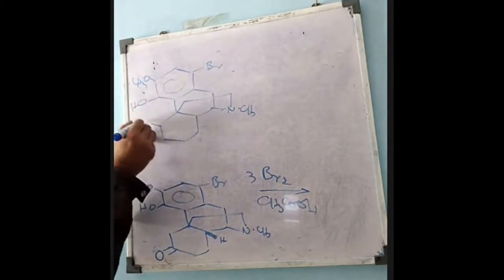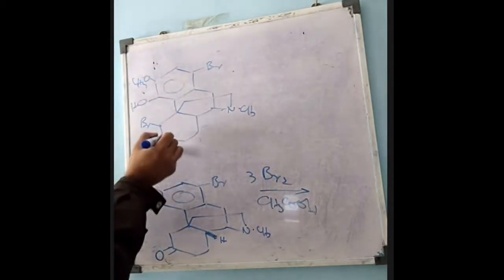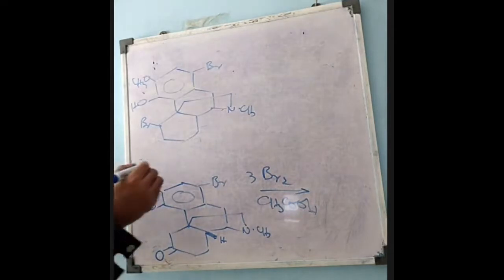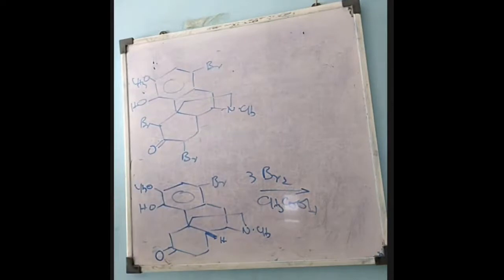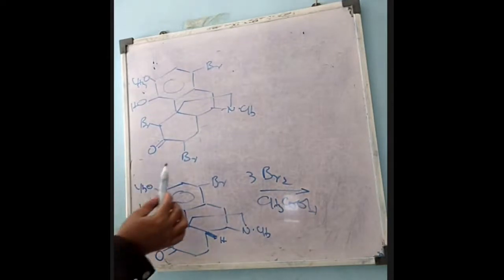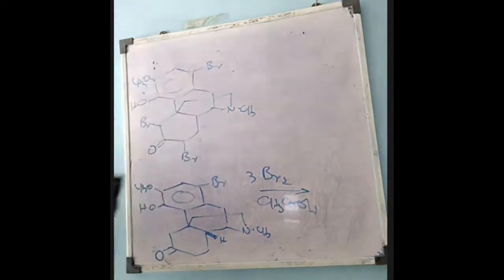Now one bromine is introduced over here, one bromine at this position, and one bromine here. Now three bromines are attached.